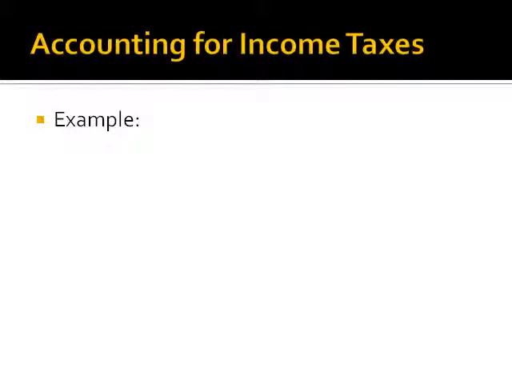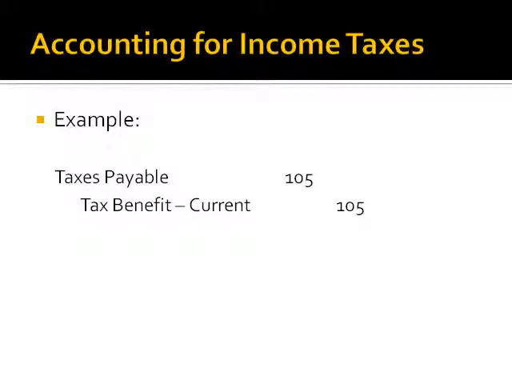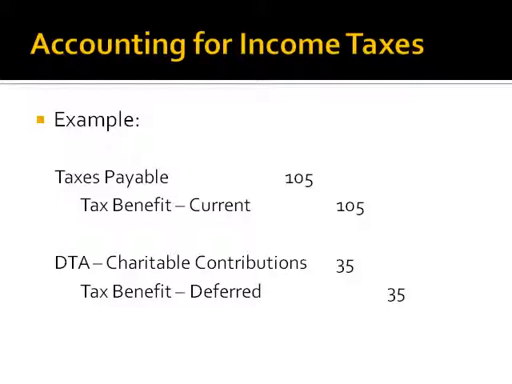Assume a tax rate of 35%. The journal entries would be as follows. Taxes payable, $105, and a current tax benefit of $105. To record the reduction of taxes payable resulting from the charitable contribution, we will have a deferred tax asset of $35 and a deferred tax benefit of $35.